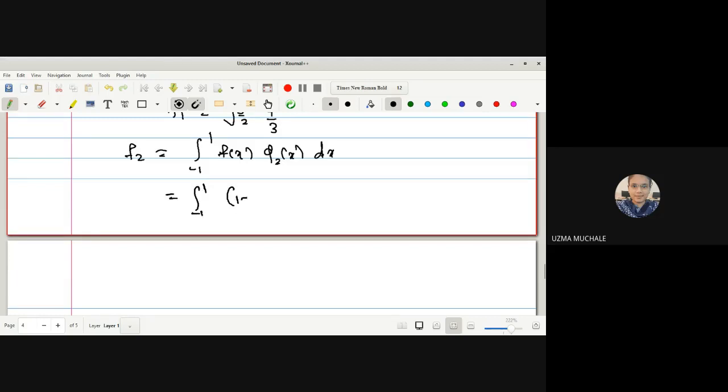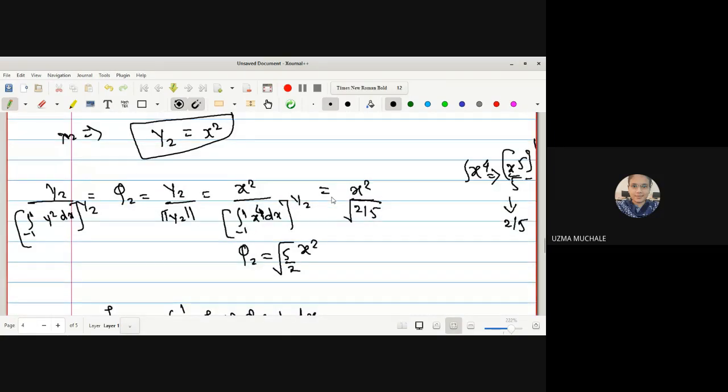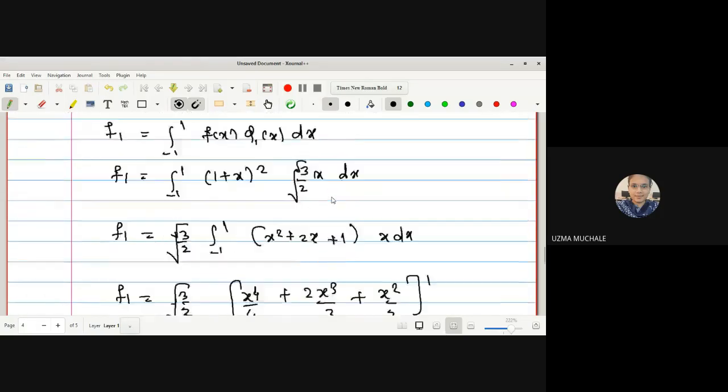What is f of x? 1 plus x, bracket square. The value of phi 2 of x we have calculated is x square. Root 5 by 2 into x square, right? Here we have the value of phi 2 as root 5 by 2 into x square.